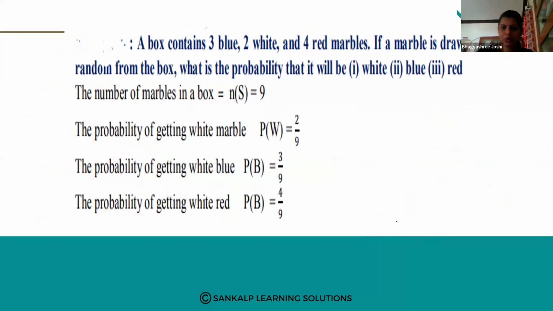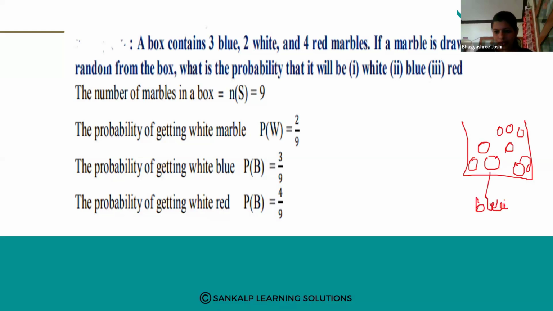A box contains 3 blue, 2 white, and 4 red marbles. If a marble is drawn at random from the box, what is the probability that it will be white, blue, and red? So one box is there. In that box, 3 blue marbles are there, 2 white marbles are there, and 4 red marbles are there. Next, the probability that it will be white, blue, and red.